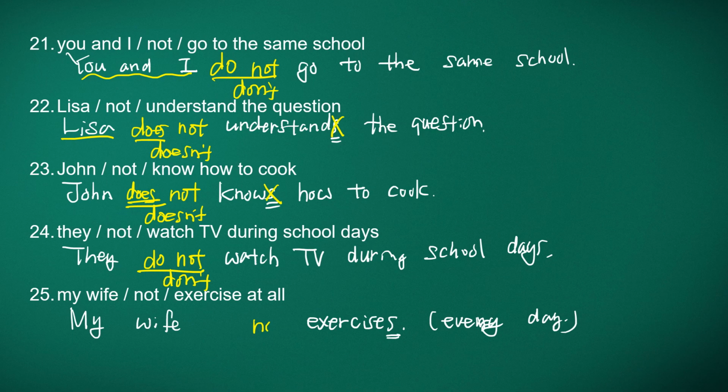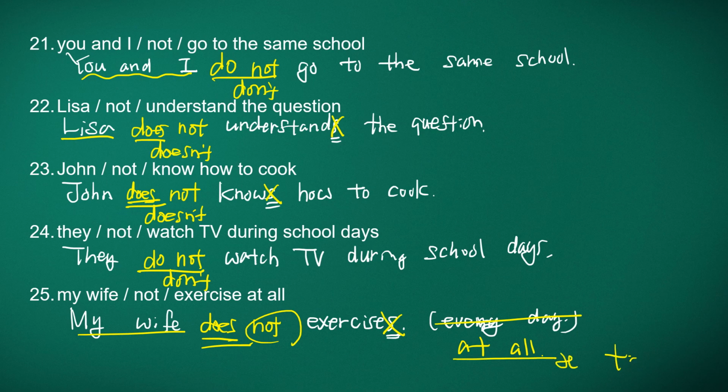Negative, not. And then my wife is she, so does not. Does not, and because of this does, we put S, and then this is negative. So instead of every day, we can say at all. At all. My wife doesn't. My wife doesn't exercise at all.